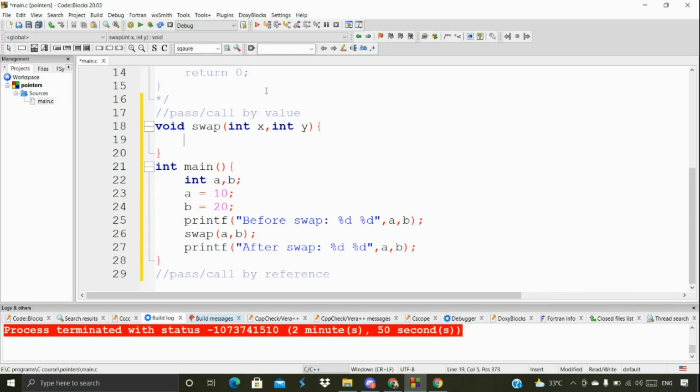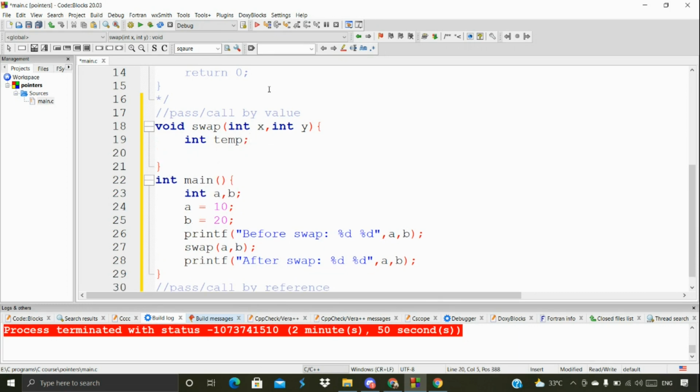The swap function, as I said, is going to interchange the values, so a becomes b and b becomes a. I don't want to say right away, I'll discuss it. So here I'm going to declare a variable called temp. How can we change it?